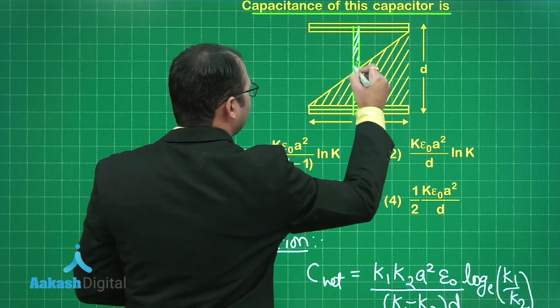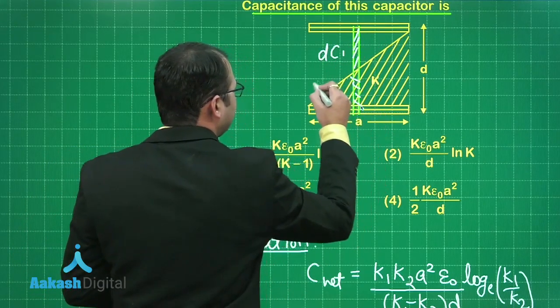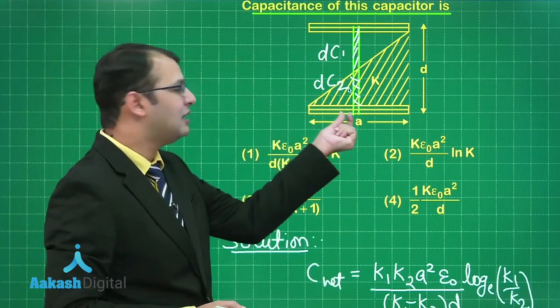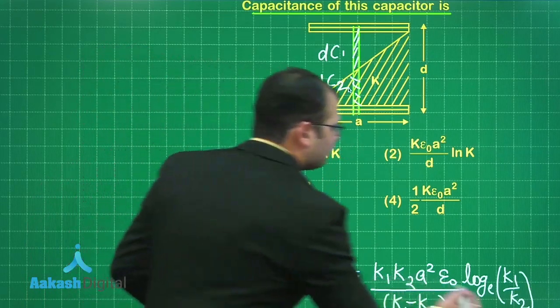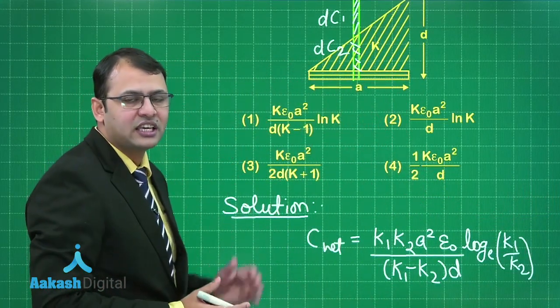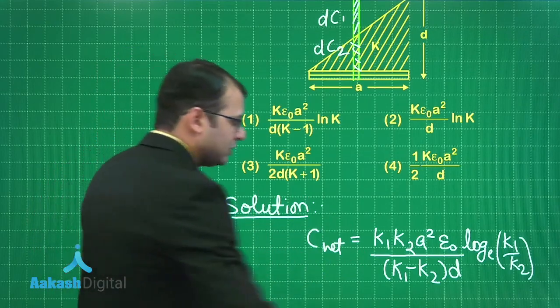and you will find that in this portion it will be dC1 and this portion will be dC2. And taking the net capacitance of this elementary portion of thickness dy, we can integrate and get the value of this formula, right? Now, in this case, which is given to us, K1 would be air, so K1 would be 1 and K2 is equivalent to K. Let's put the values.